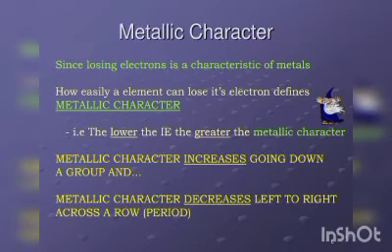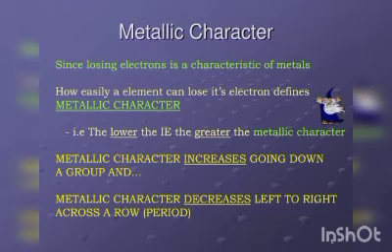So it will decrease from left to right in a period. In the easy method, as we can see displayed on the screen, the lower the ionization energy, the greater the metallic character. So this is one example, or way, to remember metallic character: the lower the ionization energy, the more the metallic character.